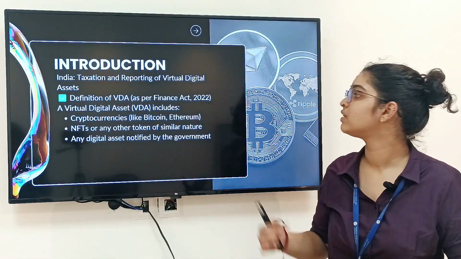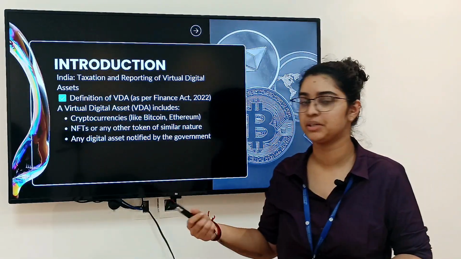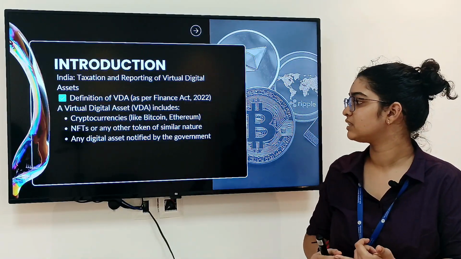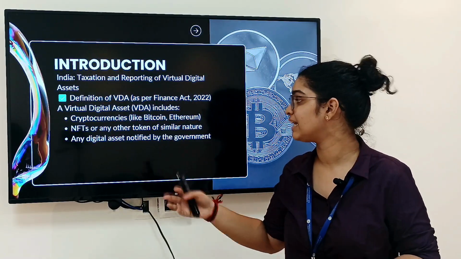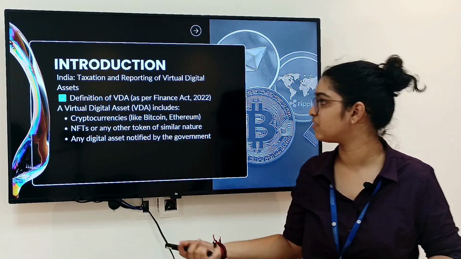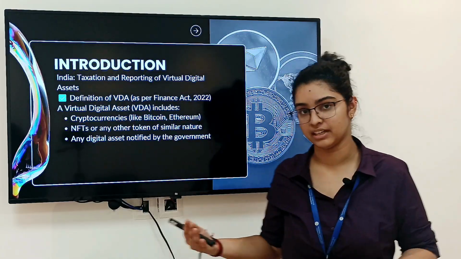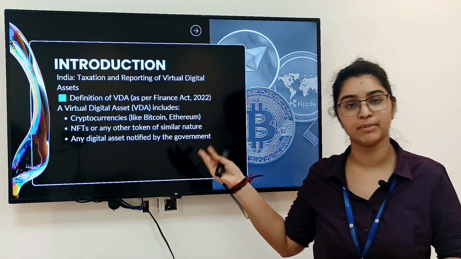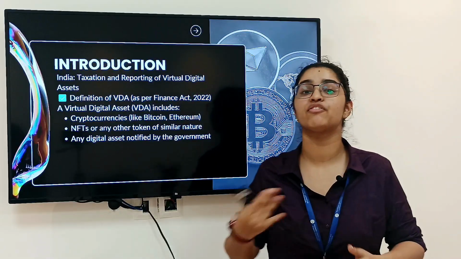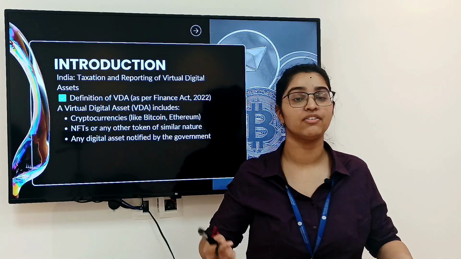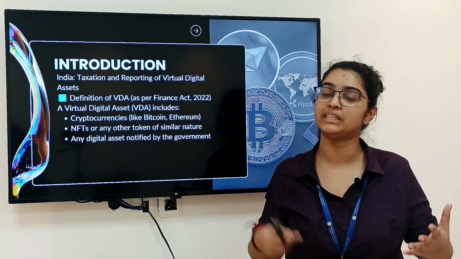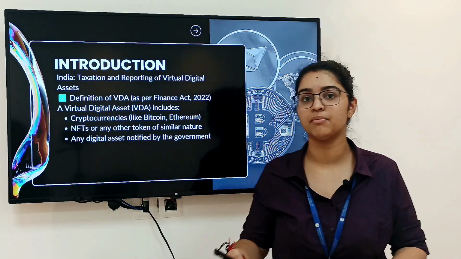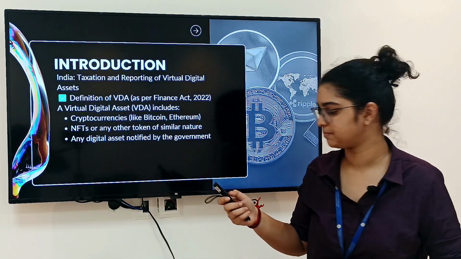As per the definition of Finance Act 2022, cryptocurrencies, NFTs and any digital asset notified by the government will come under VDA. As I've shown previously, the cryptocurrencies and the image of NFT, and in future if there are any more different kinds of virtual digital assets, they will also come under the definition of VDA.